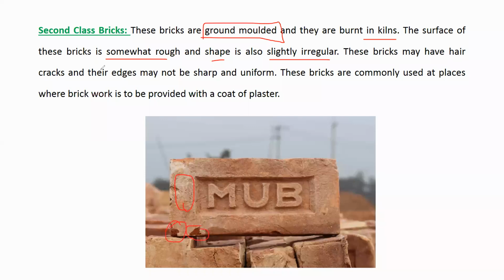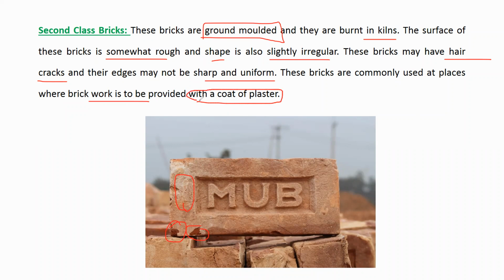The bricks may have hair cracks. Okay, there may be hair cracks, and their edges may not be sharp and uniform. In the first class brick, the edges and corners are very sharp and uniform, but in the second class brick, these are not very sharp and uniform. Okay, these bricks are commonly used at places where brickwork is provided with a coat of plaster.